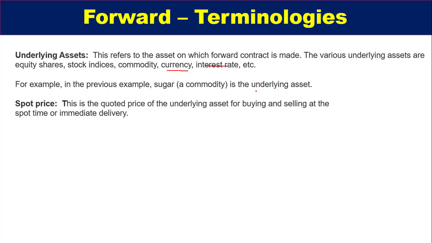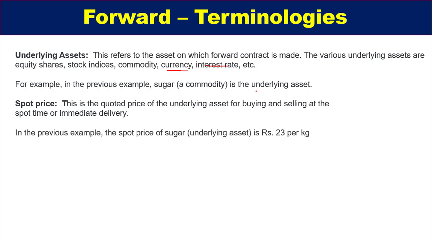Next comes the spot price. This is basically the quoted price of the underlying asset for buying and selling at the spot time, or immediate delivery. Whatever the current price of the commodity or underlying asset, that current price is known as the spot price. In the previous example, the spot price of sugar was rupees 23 per kg, which was the current price.